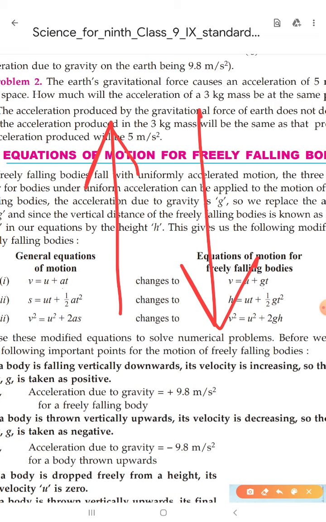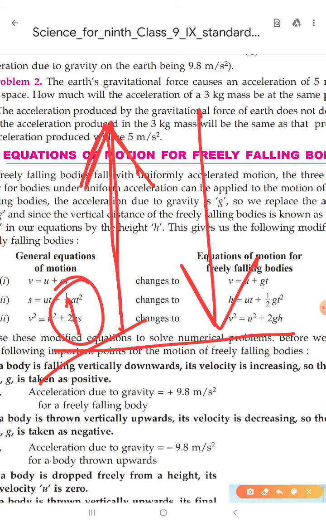In one condition, we push an object upward, away from the earth, and in the other, the object is moving towards the earth. So suppose this is earth, and a body is moving in this direction. This is the first case and this is the second case.